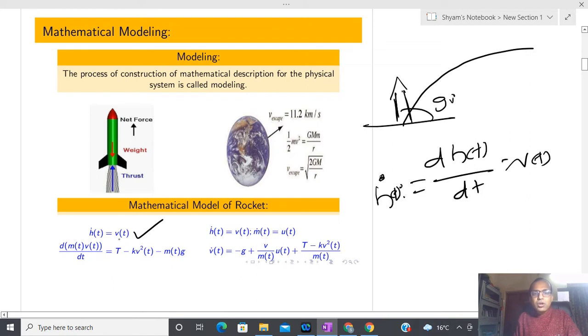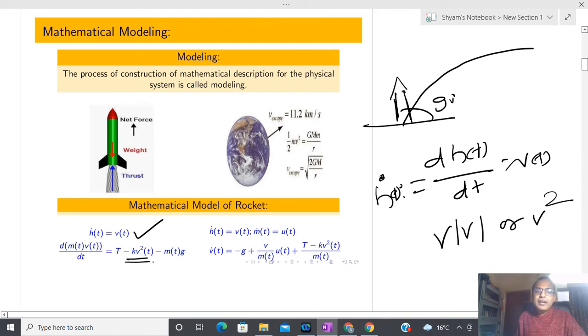This net force, not torque, that is force, is acting in the upward direction, so I have assumed that as positive, and there is a drag force that starts acting on the system. That is actually proportional to the square of the velocity, and since we are talking about the forward direction, we are not assuming that this rocket sometimes also moves backward. Due to that reason, either you can write v mod v or you can write v square, that is perfectly fine.